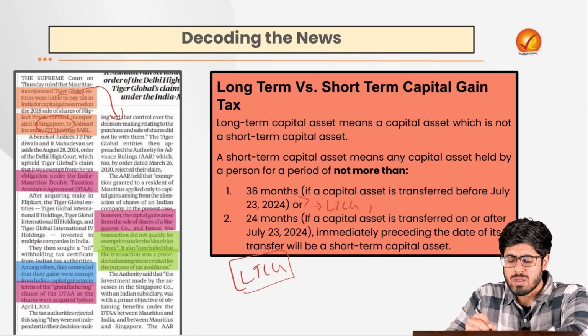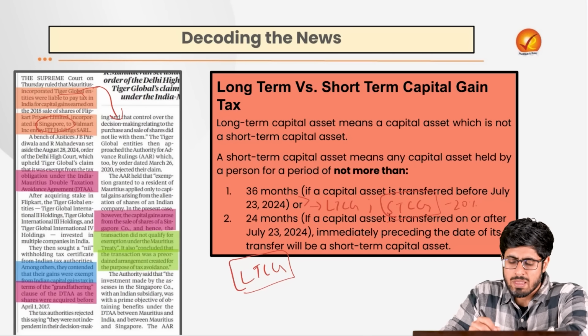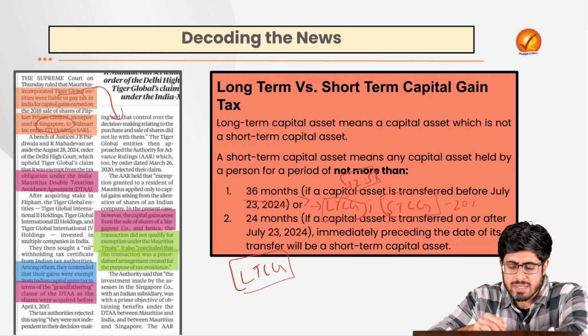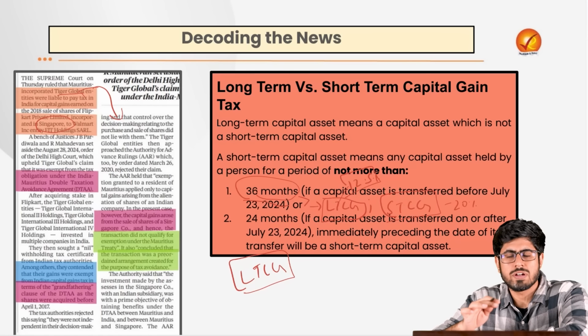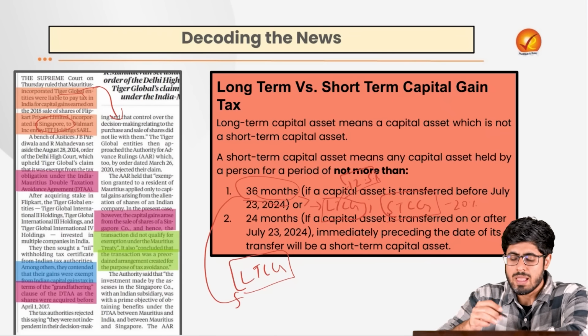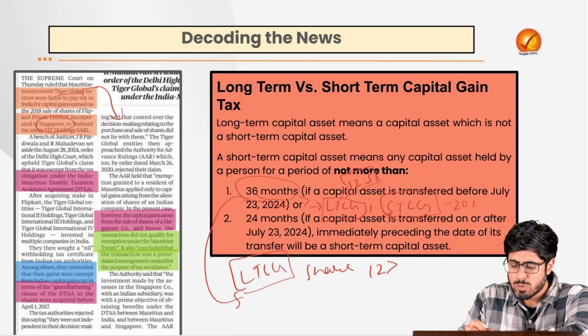If the asset that you held was for less than this 36 months, you would encounter the STCG. Of course, the short-term capital gain tax would be at a higher rate of 20%, whereas if you hold an asset for a longer time, you would encounter a lesser amount of tax, which is 12.5%. This category might be different, the time period might be different for different varieties of assets. For example, this is more useful for assets like land ownership. If you were to talk about shareholding, if you hold a share for more than 12 months, it would be considered under the long-term capital gain. If it is less than 12 months, then it would be short-term capital gain.